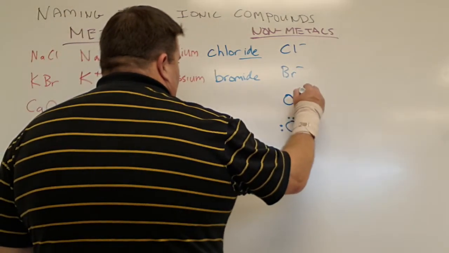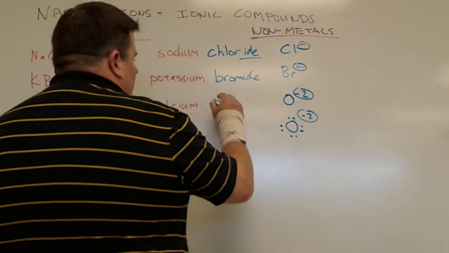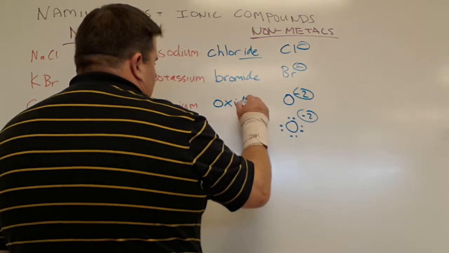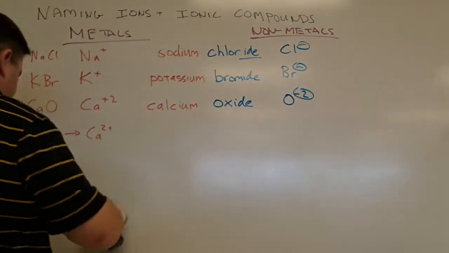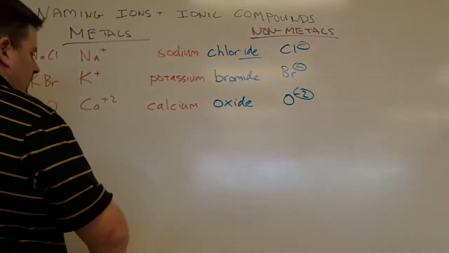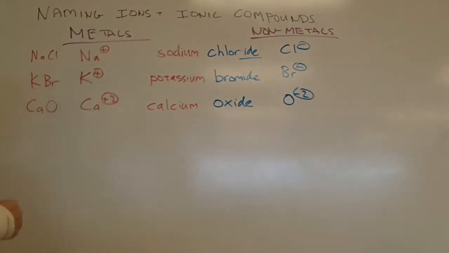So this is O2-. And what's that going to be called? That's oxide. Good. So calcium oxide is the name of that compound. Let me circle all my charges here. Getting a little tricky now.